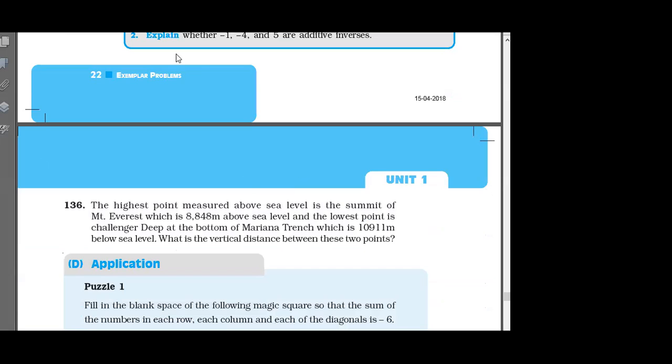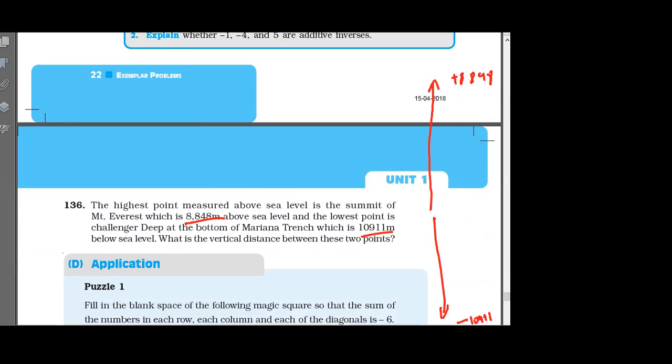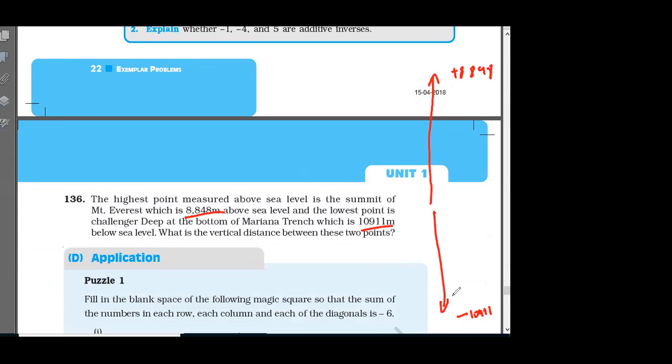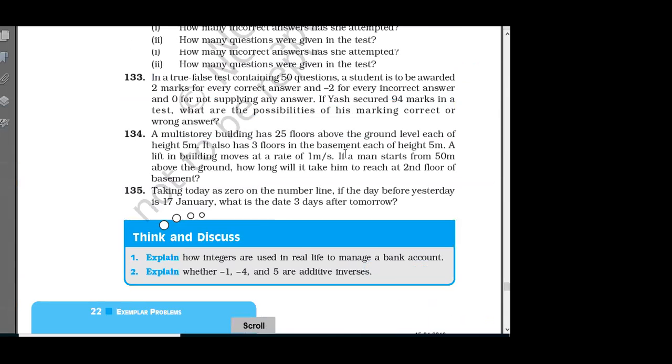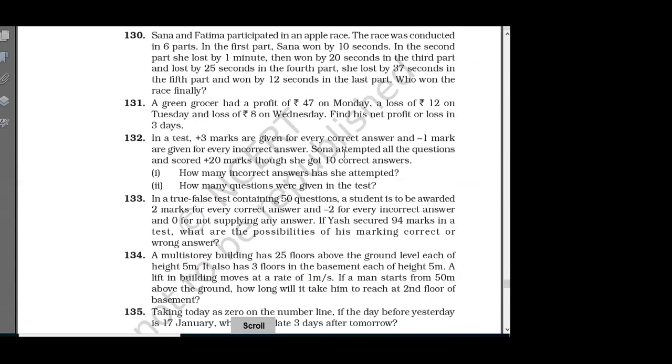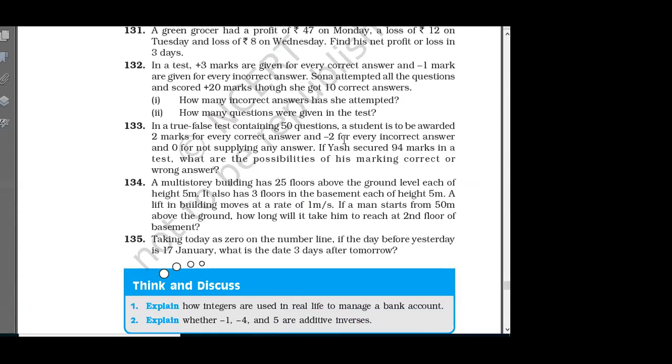See, this is easy, right? This is very easy. This is height, and this is depth. You just have to find the difference. This is plus 8848, and this is minus 10911. Just find the difference now. This minus of minus this. That's it. Okay? We are done with this.